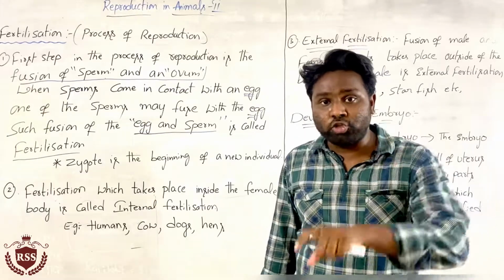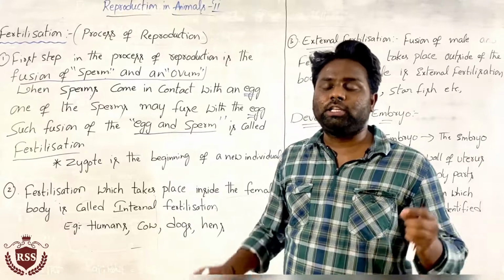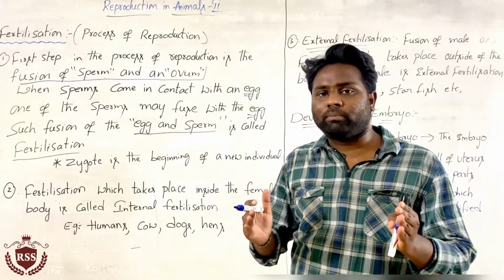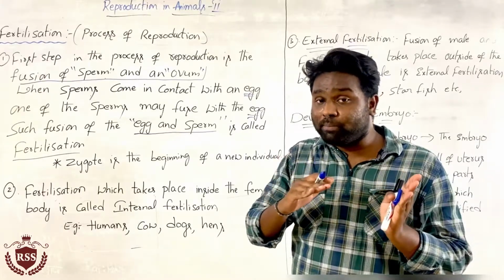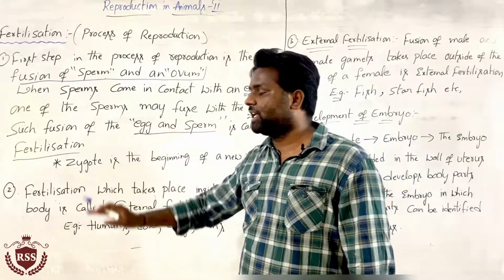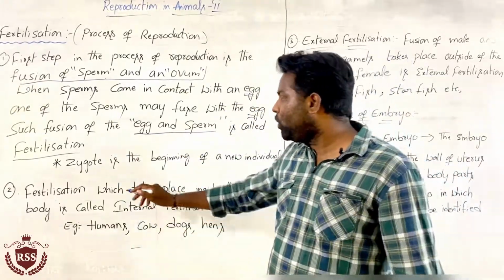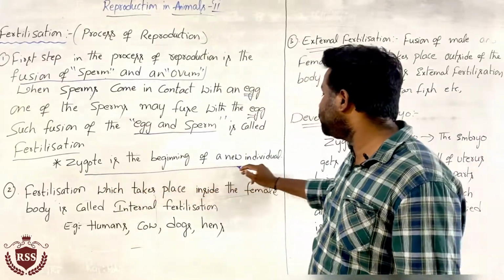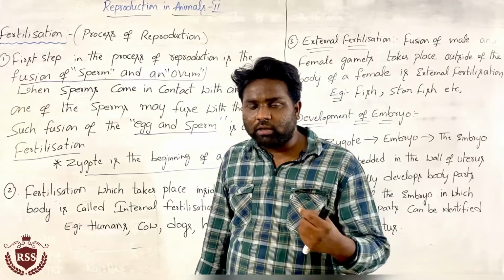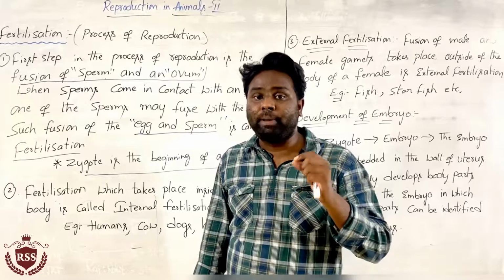This fusion of sperm and egg is fertilization. In this fertilization, the zygote is the beginning of a new individual. Keep it in mind: after this fusion, we get the zygote.